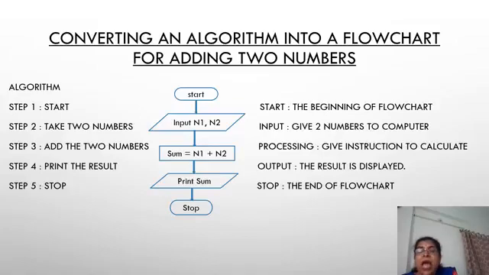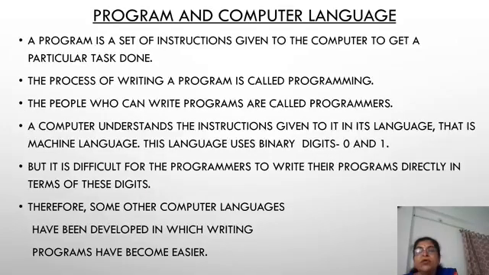Print sum. And then step 5, stop. And here we have used the start and stop symbol, that is the oval shape. And all these symbols are connected with the downward arrow to show the flow line, that is it is starting from top to bottom. Okay, that is the end of the flowchart. I hope everybody has followed all this.